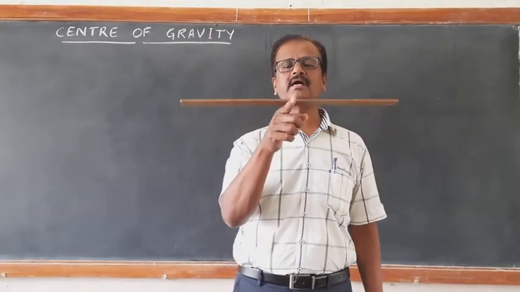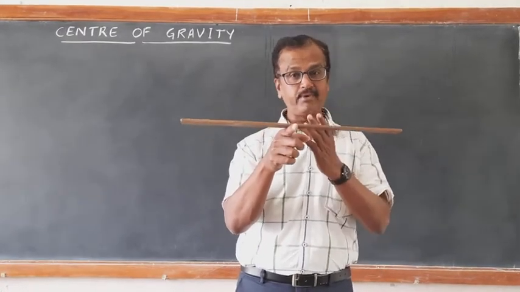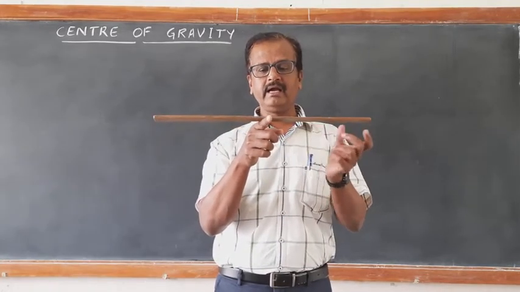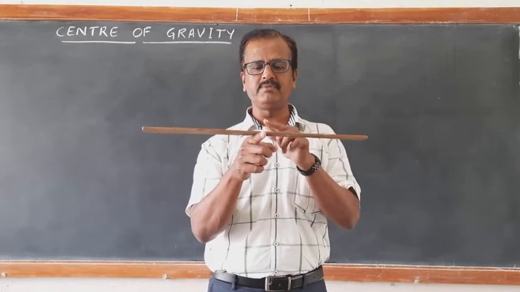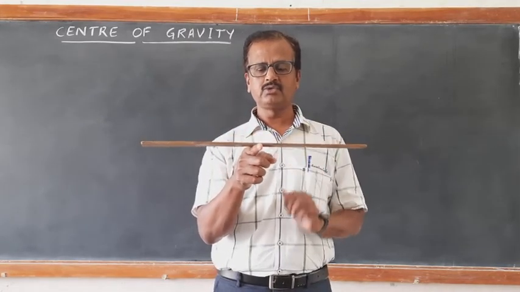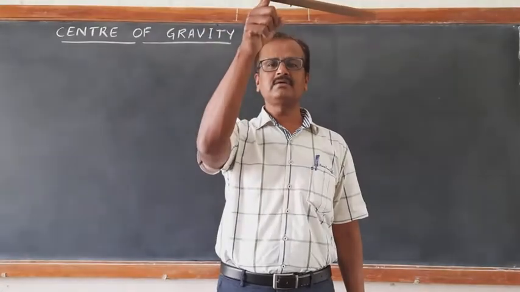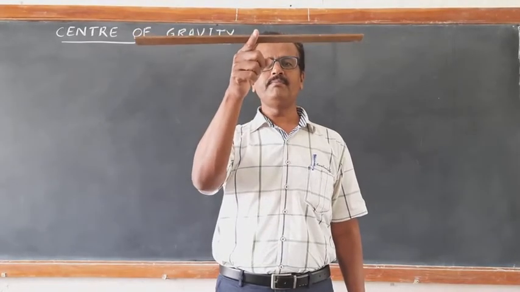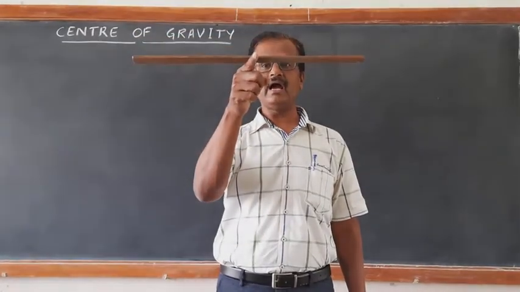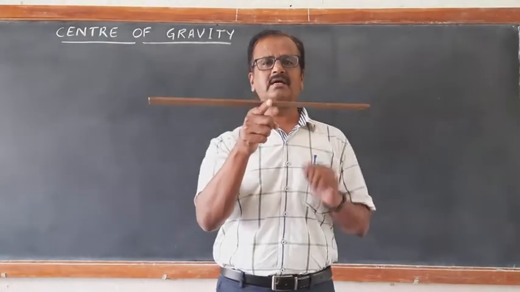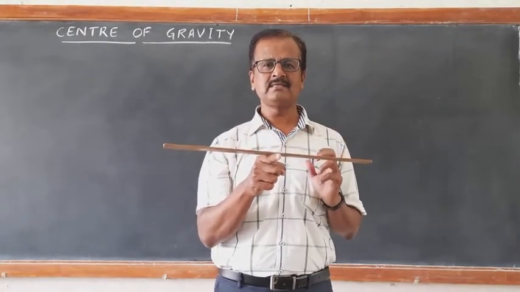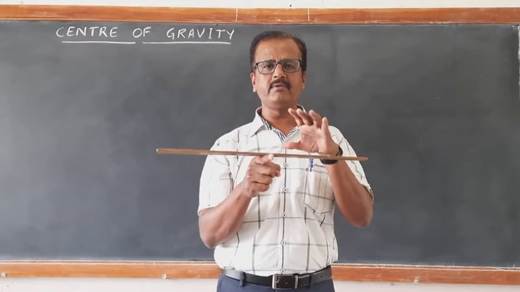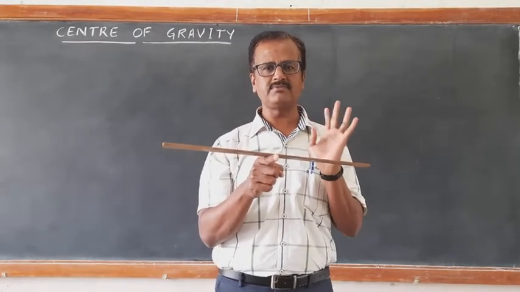So this gives you center of mass, and the same point I am going to say is center of gravity, right? So the entire weight of this scale is assumed to be concentrated at that particular point, so that when I exert an opposite force in the upward direction, I am able to balance this entire scale at that point. That point is also called center of gravity. For such small bodies wherein the mass is uniformly distributed, center of mass and center of gravity will be almost the same point. There is no much difference.